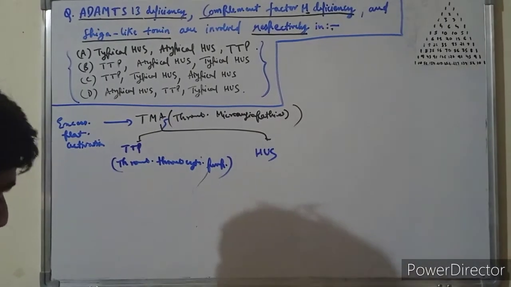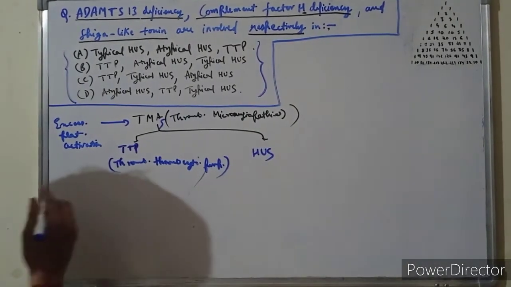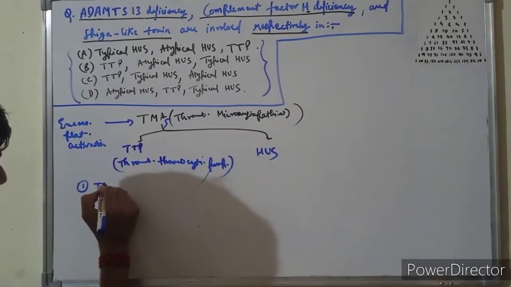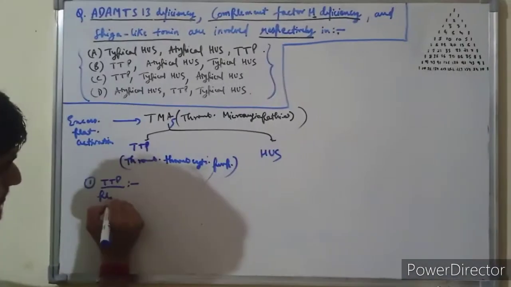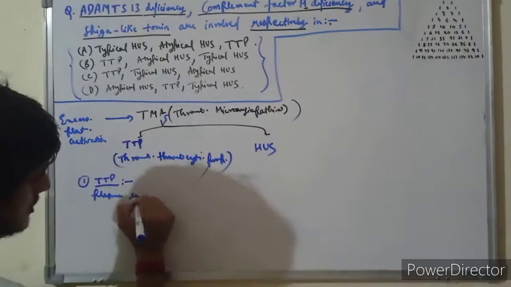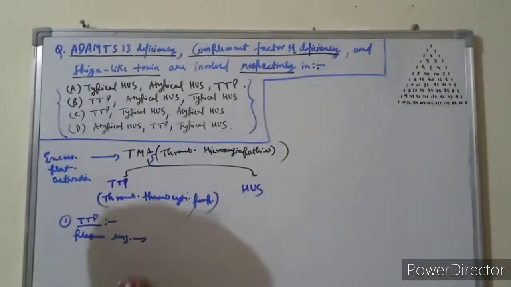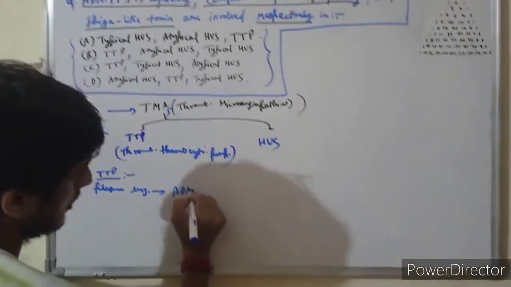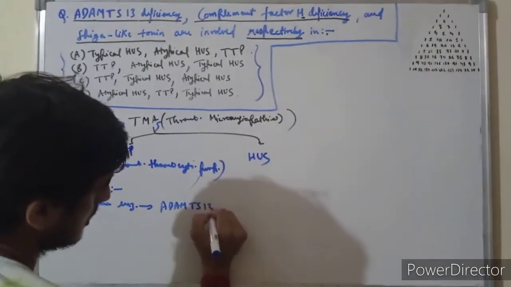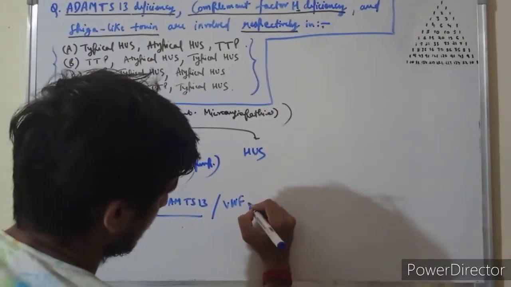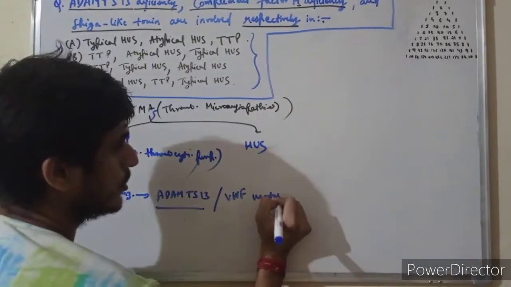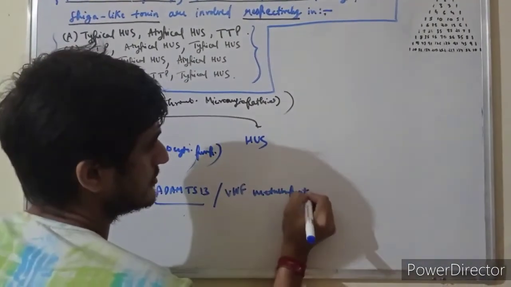The pathogenesis behind TTP: an enzyme, a plasma enzyme called ADAMTS13, or von Willebrand factor metalloprotease.